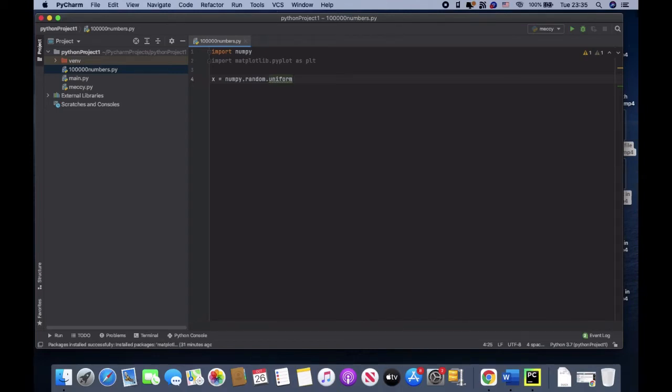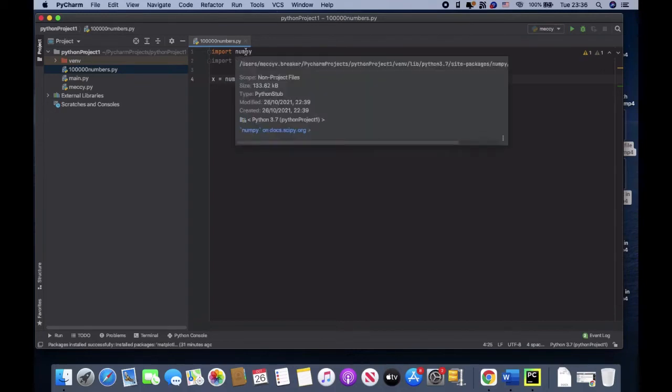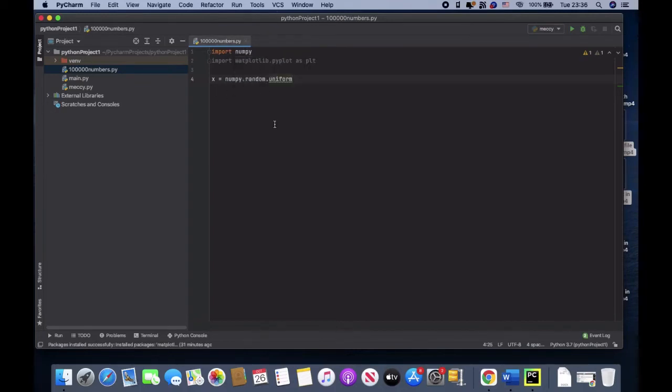So I will use what? NumPy, which is what I imported. When you first imported it, it didn't show anything here, but since I use it in my code, it started to pop up for you to know that it is now active and being used in our code. So I'm going to randomize over 100,000 numbers.